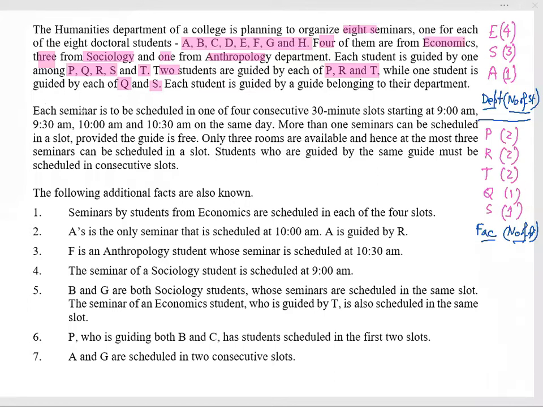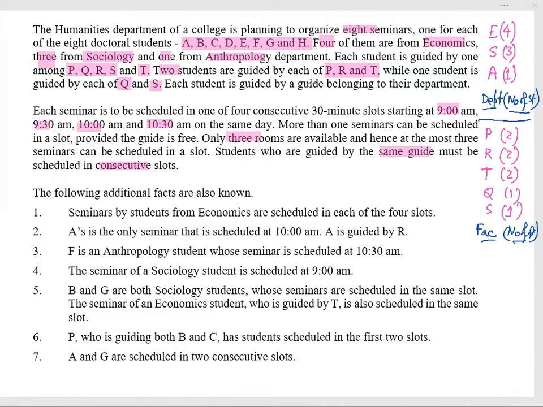Each seminar is to be scheduled in one of 4 consecutive 30-minute slots starting from 9, 9:30, 10, and 10:30. These are the 4 slots on the same day. More than one seminar can be scheduled in a slot provided the guide is free. Only 3 rooms are available and hence at most 3 seminars can be scheduled in a slot. Students who are guided by the same guide must be scheduled in consecutive slots.